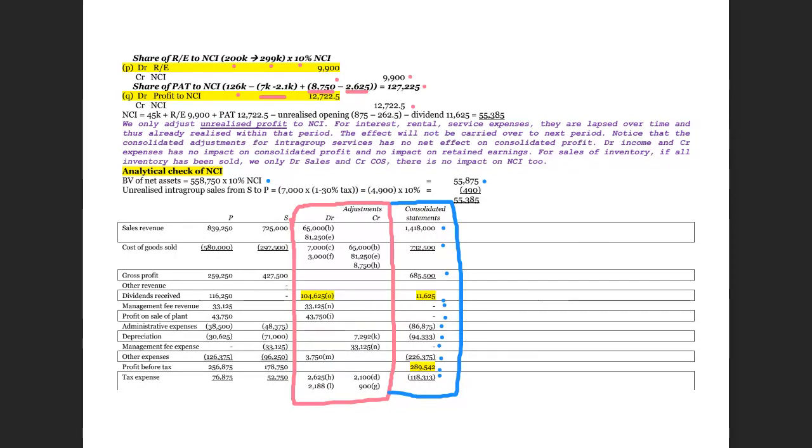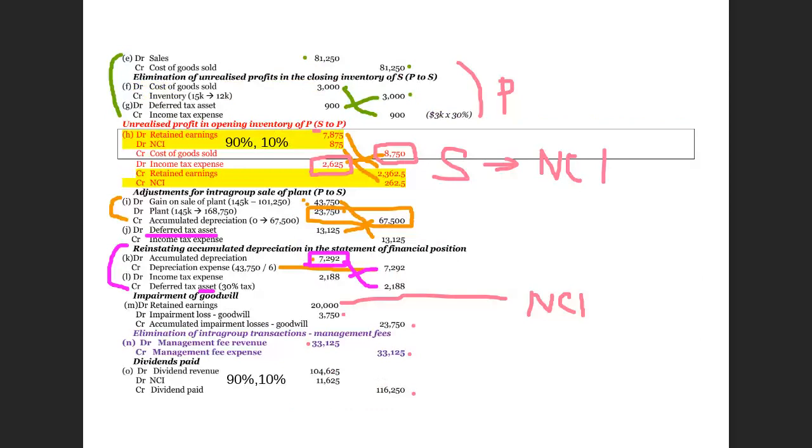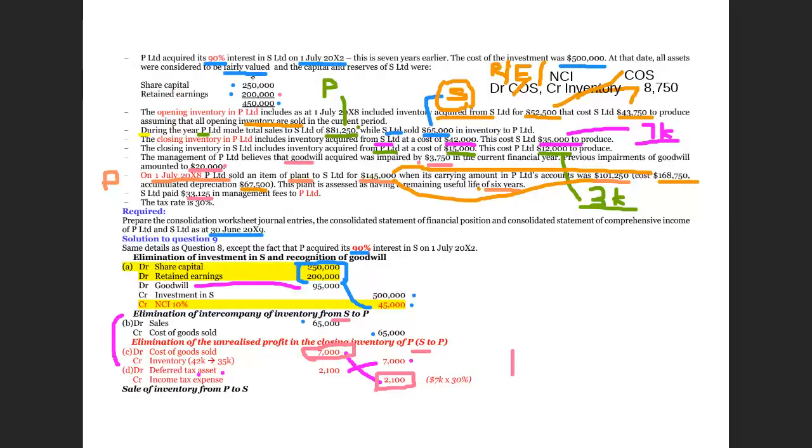For this question, last year's transaction has been fully realized. So therefore, there's no portion here that we have to adjust. But for the current year one, you do have 7,000 overstatement of the inventory with a related tax expense.